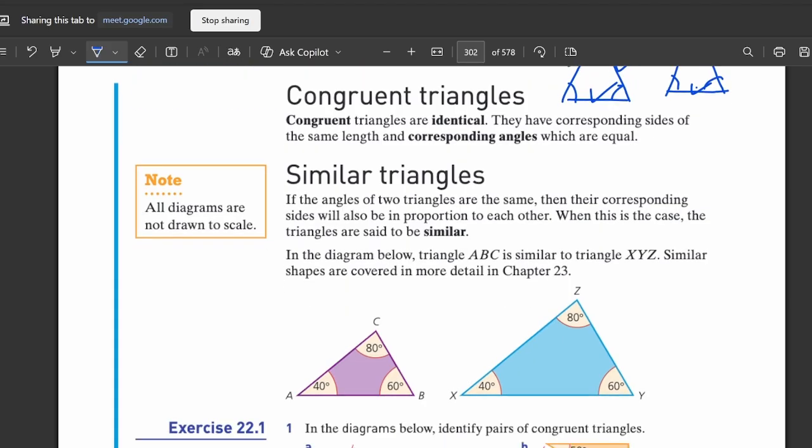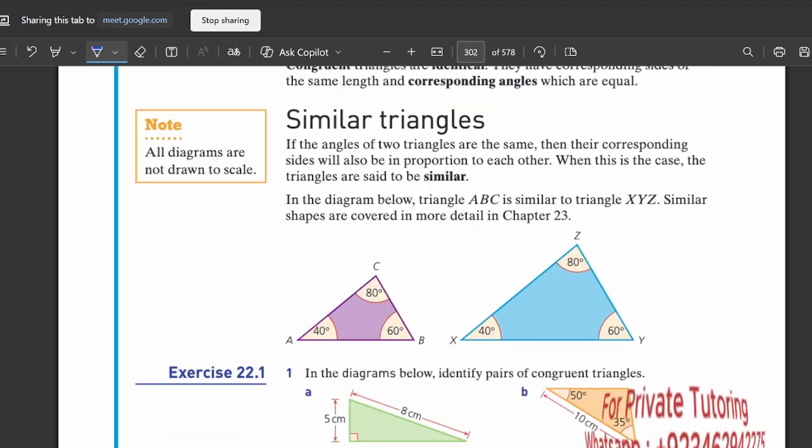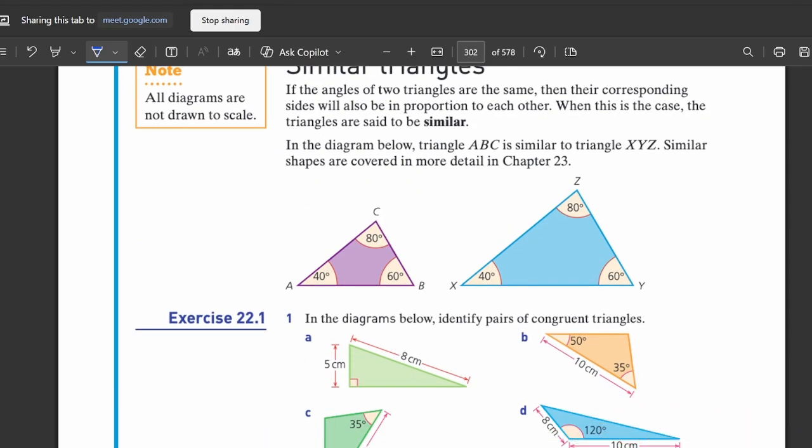Next are similar triangles. Similar means they are not equal but look similar. What does similar mean? It means their angles are equal but their widths or lengths are in a ratio. Have you got it? Now see these two figures.